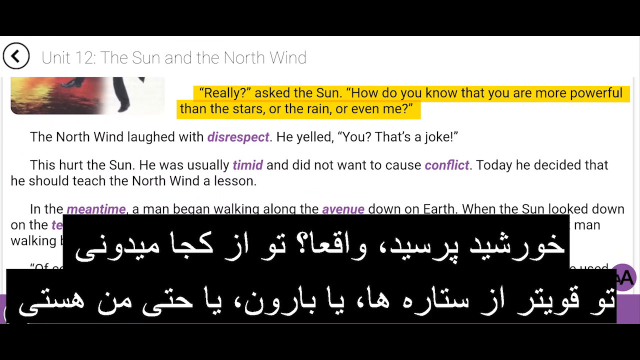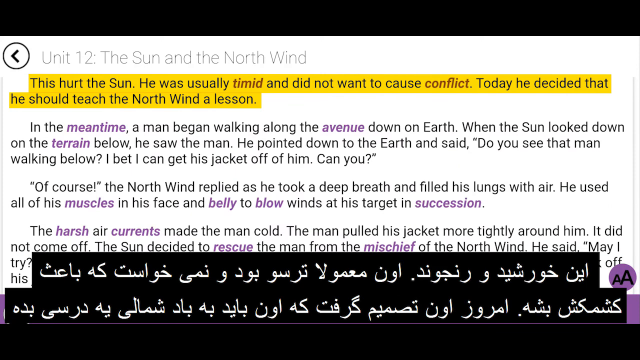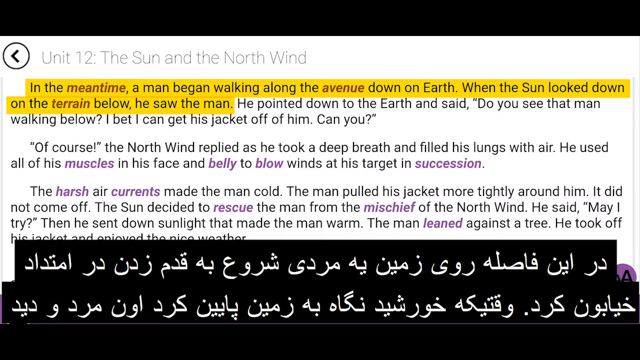"Really?" asked the sun. "How do you know that you are more powerful than the stars or the rain or even me?" The north wind laughed with disrespect. He yelled, "You? That's a joke!" This hurt the sun. He was usually timid and did not want to cause conflict. Today, he decided that he should teach the north wind a lesson. In the meantime, a man began walking along the avenue down on earth. When the sun looked down on the terrain below, he saw the man.